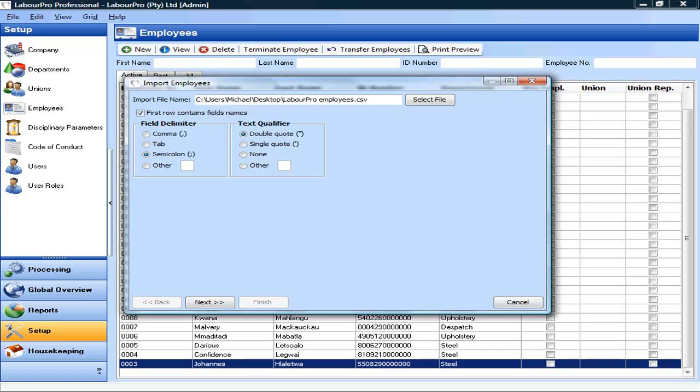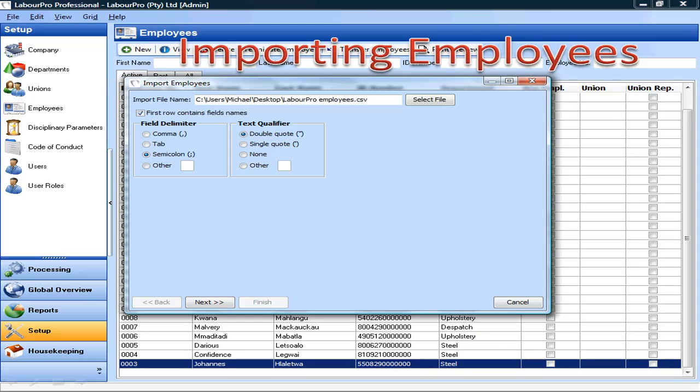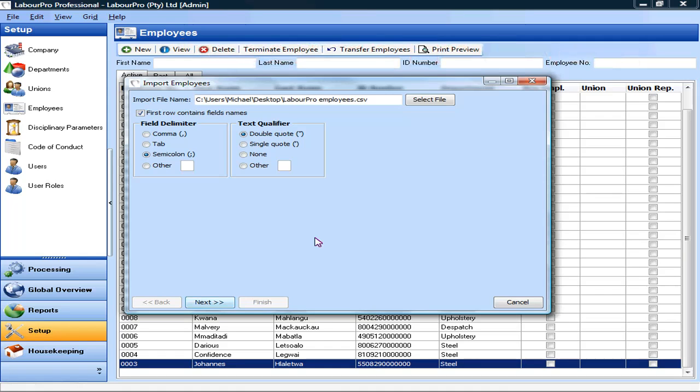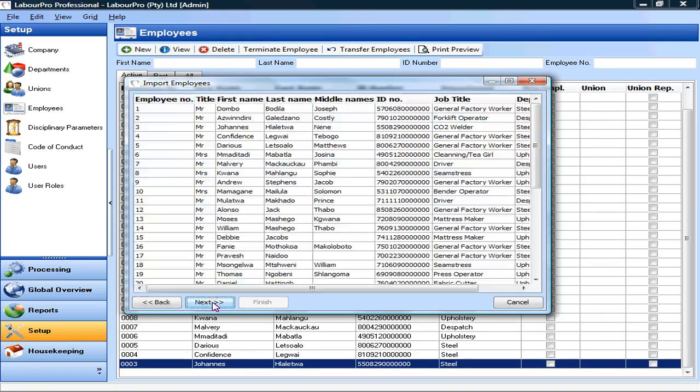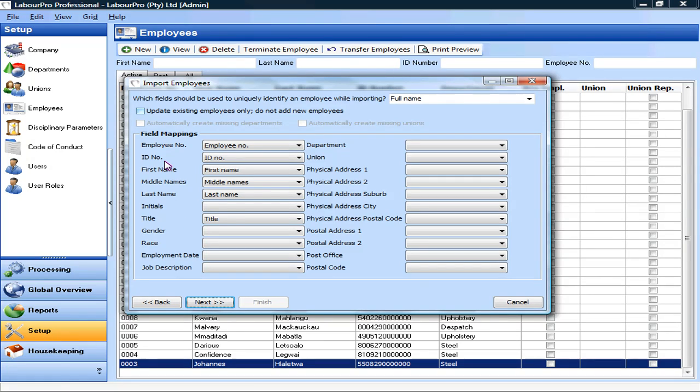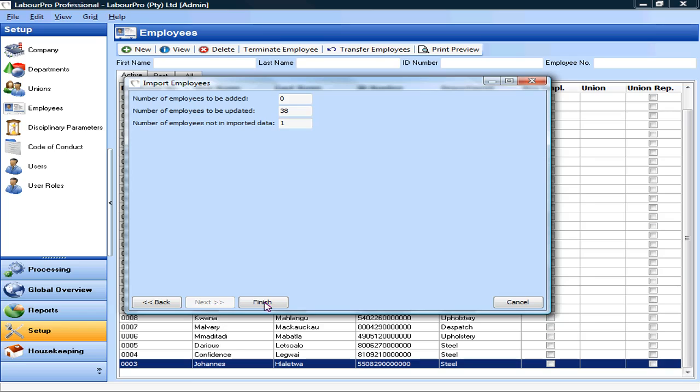If your company is running a payroll system, this can be used as the source of employee records for LabourPro. A simple import process will automatically update and maintain the LabourPro employee records from your payroll system, thereby avoiding the duplication of data entries.